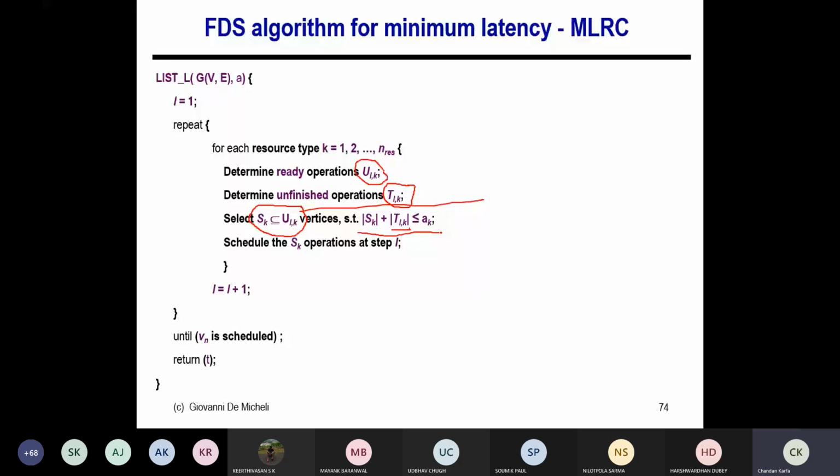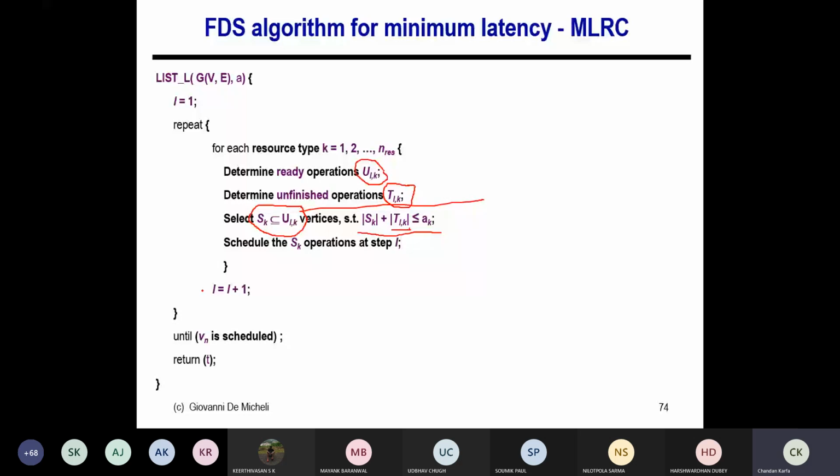Yeah. So just to revise, or basically recall, the list scheduling algorithm for MLRC, this is the algorithm. I just copy pasted the same algorithm. We start from timestamp 1, then go to timestamp 2 and timestamp 3 and so on. In every time step, for each type of operation or resource, we identify the operations which are ready to be scheduled in the timestamp.